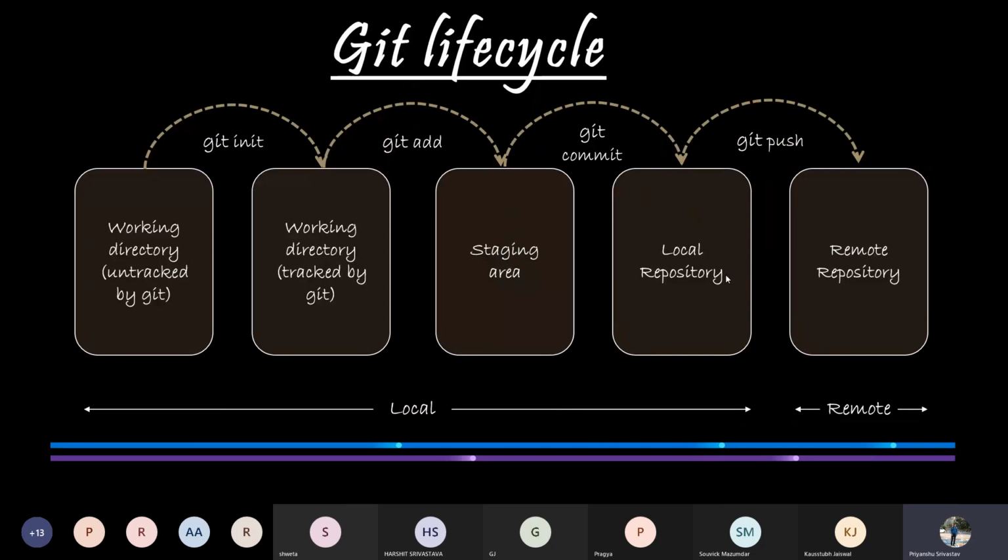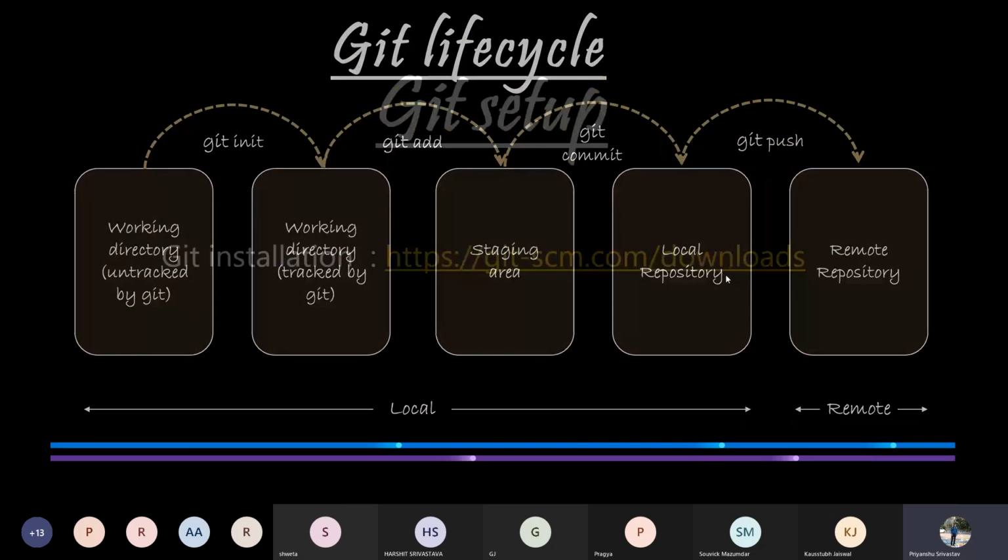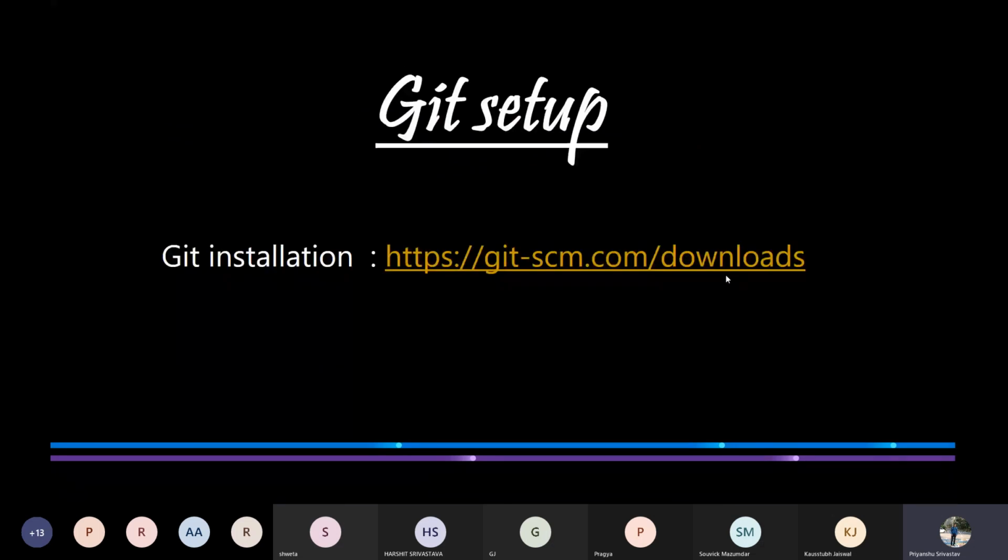Till now, we have learned everything in theory regarding Git and GitHub. What are the features of them? What are the various commands of Git? And finally, the lifecycle of Git. And now it's time to implement the theory and actually get started with Git and GitHub. So first of all, we have to install Git on a system. Here I provided the link. We can click on it.